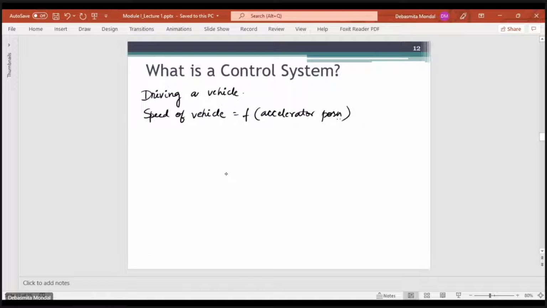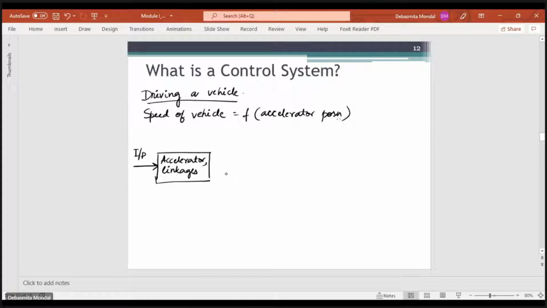Now if you draw the block diagram, let's see what the components are in the system that we are considering, that is, driving a vehicle. First you will have the accelerator pedal, then you will have all the gears, the linkages, etc. And the input is the force that you are applying on the accelerator pedal. Because of that, what will happen?